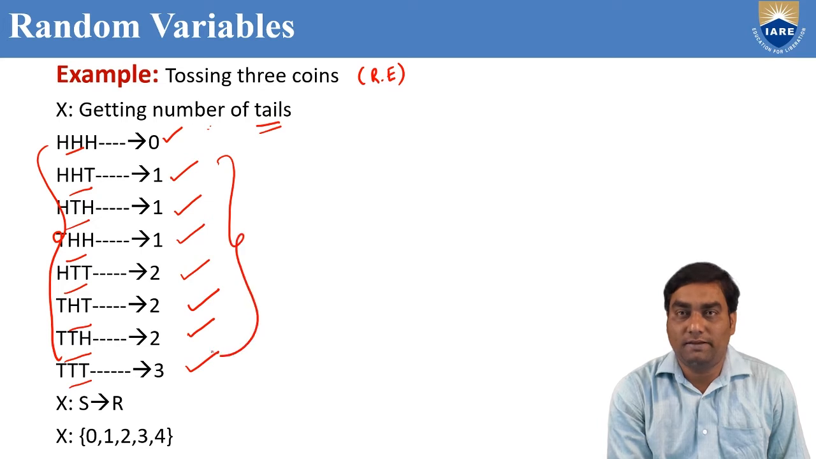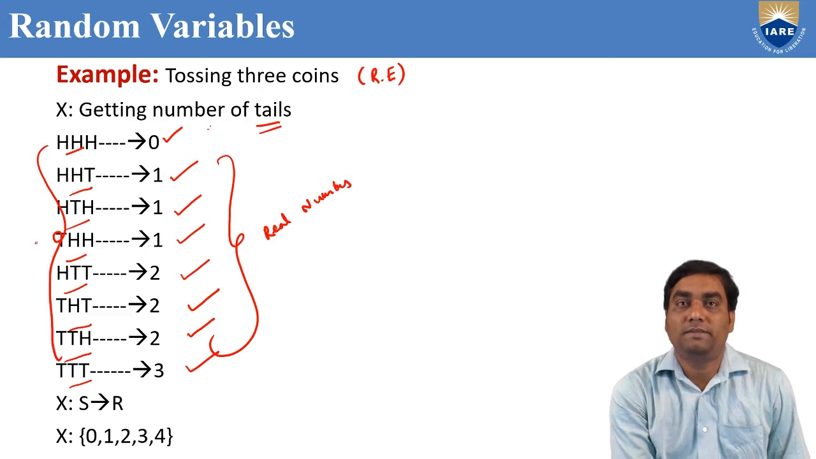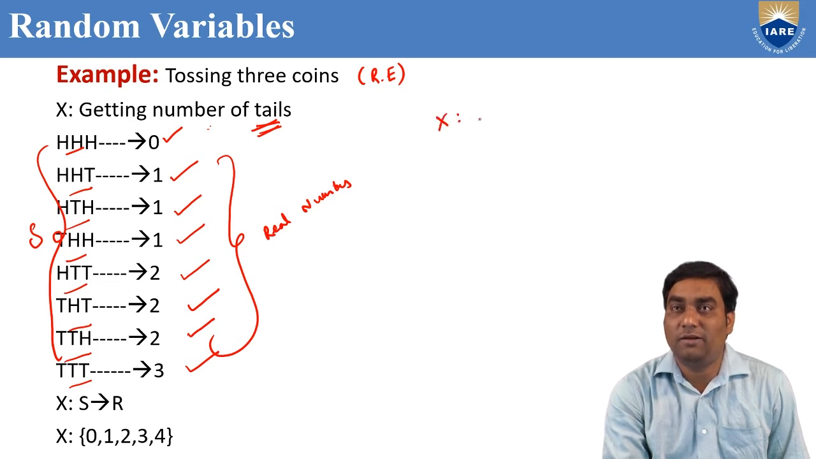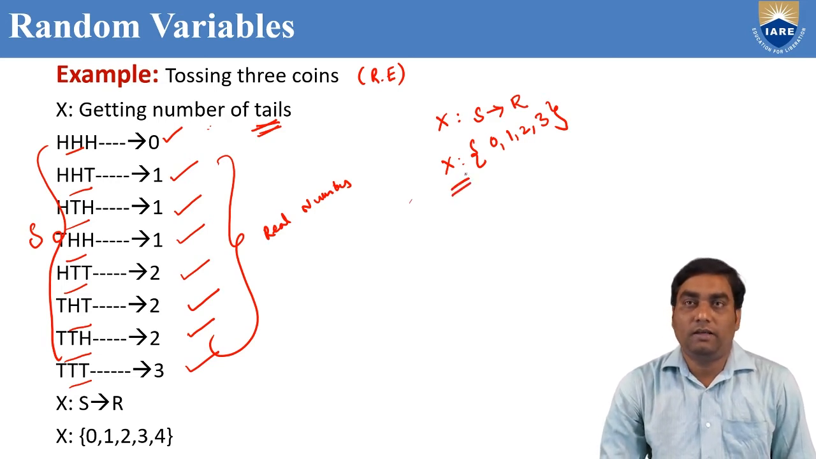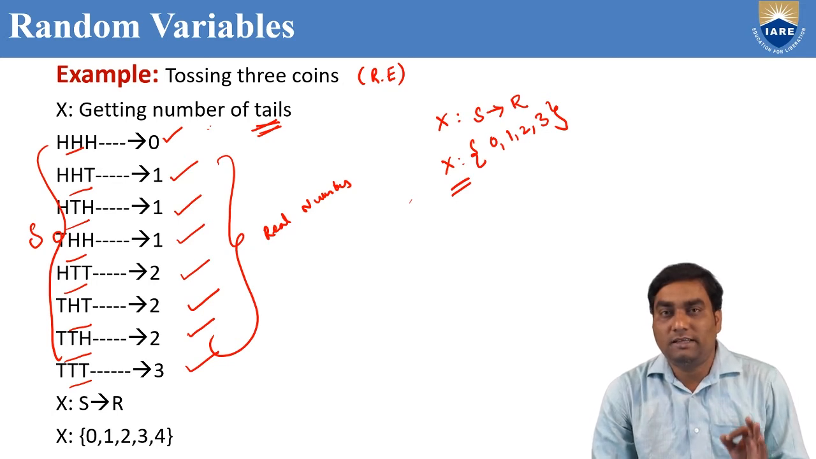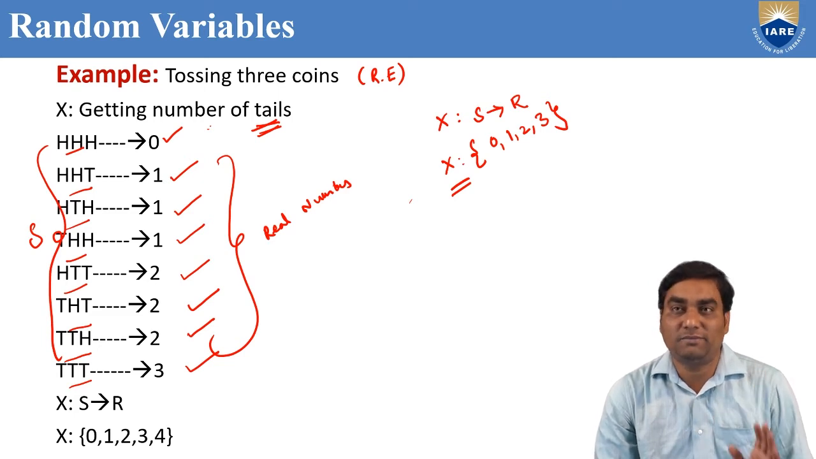All these are real numbers. How did we get these real numbers? From the sample space S, according to X, the number of tails. That X is a random variable, which maps from the sample space to real numbers. Here X is defined as 0, 1, 2, up to 3 only. See the values of the real numbers: 0, 1, 2, 3. So that is called a random variable. A random variable means the sample space is associated with real numbers in any random experiment, right?